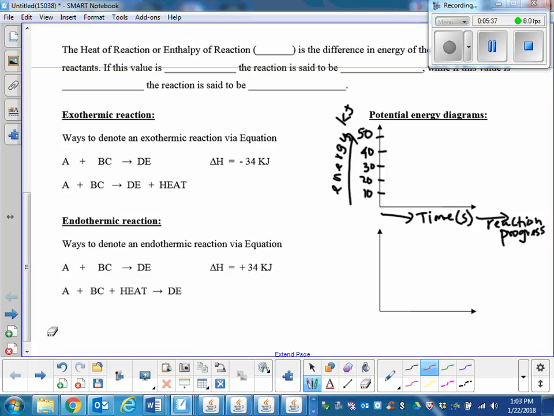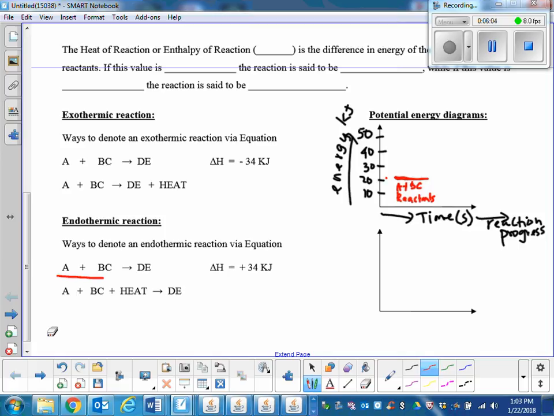For the sake of simplicity, let's say all my reactants, A plus BC, have a total energy of 20 kilocalories. A plus BC are my reactants. My reactants have an energy of how much? 20 kilocalories.